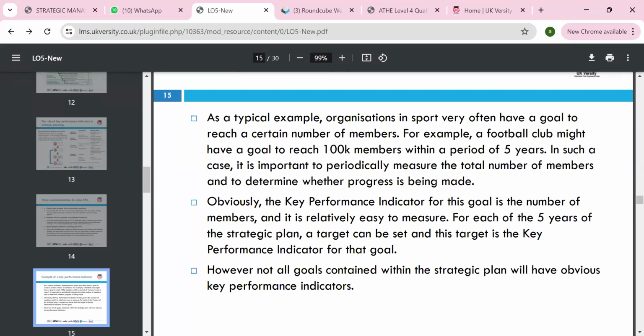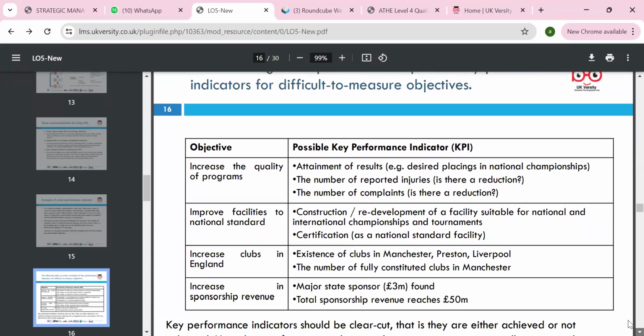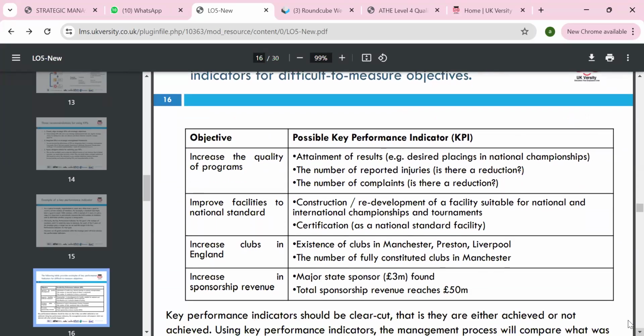Okay, so what we need to do, for each five-year plan, we can look at the strategic plan and the key performance indicators which we need. However, not all the goals are constraints which we can cover with the strategic plan, so we look for the obvious key performance indicator in this case. Let's look at the following key performance areas: increase the quality and the progress. We can look at the number of reports for injuries. We can look at the number of complaints we have, in the complaint reduction process.